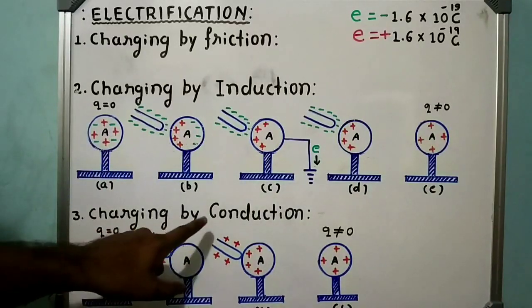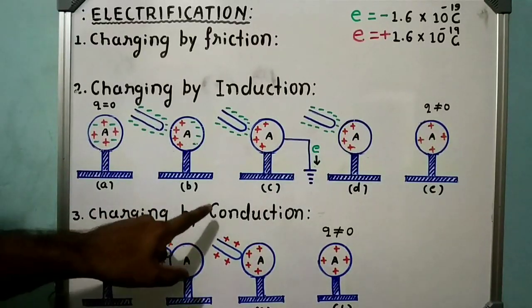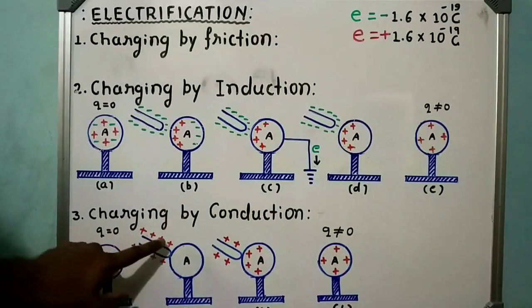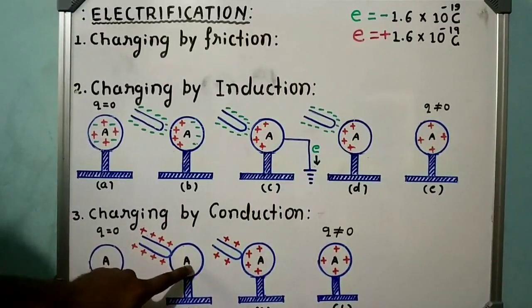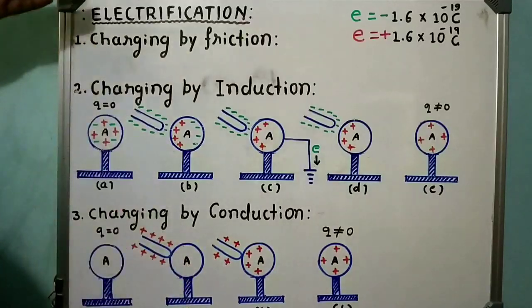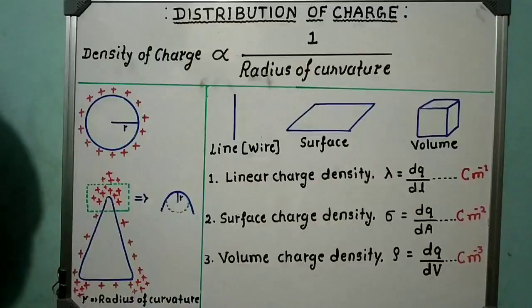What do you mean by charging by conduction? Charging by conduction is the process of charging a neutral conductor by bringing a charged body in contact with it. These are the three methods of charging.